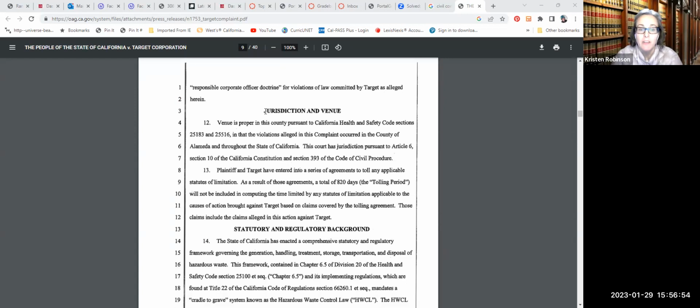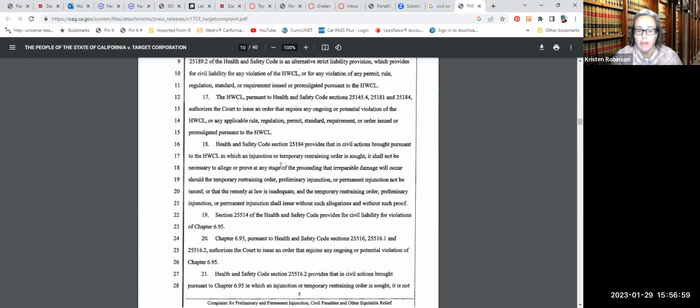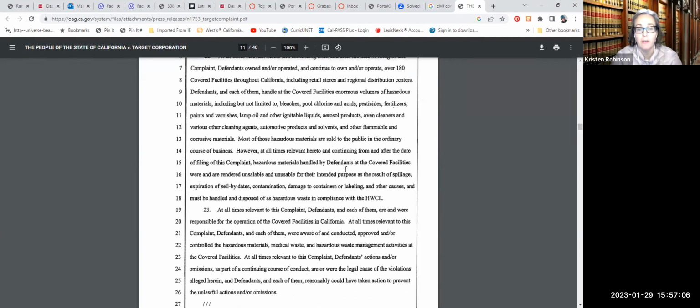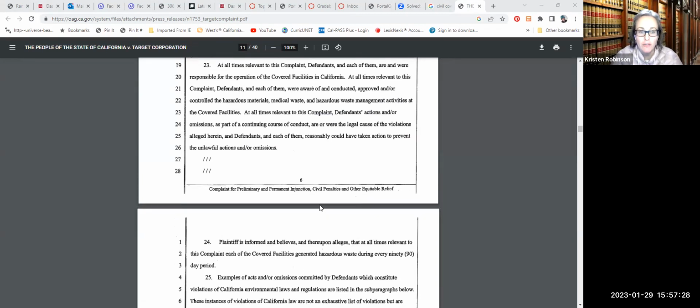So kind of cool. Jurisdiction and venue, background. And then we just start getting into the story of the complaint, right? What's the issue? General allegations. So this is usually where the story of the complaint starts. Let's see here. 180 facilities. Okay, they have lots of hazardous chemicals. That's what they're going to tell us. Hazardous chemicals, pool stuff, lamp oil. Okay, sold to the public. So it's going to be all about hazardous chemicals and maybe what they're doing with them. Interesting. Okay, so there's your general allegations.